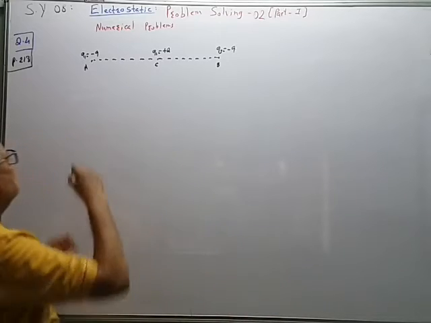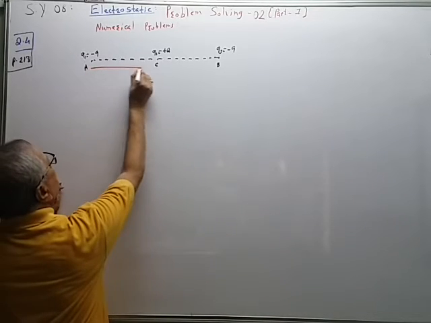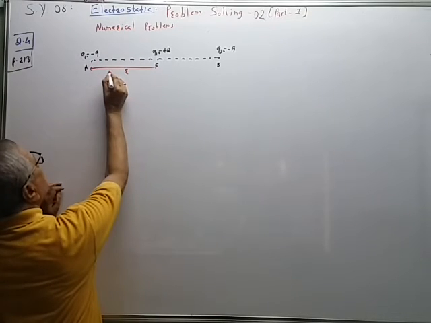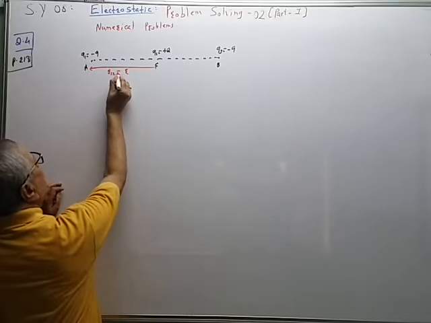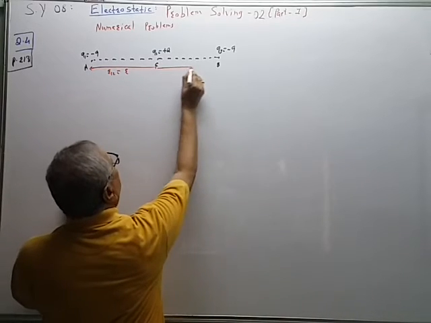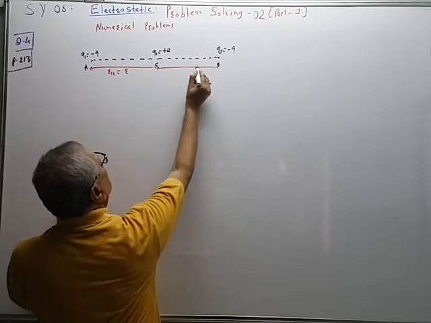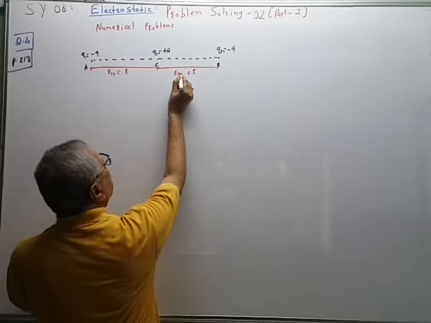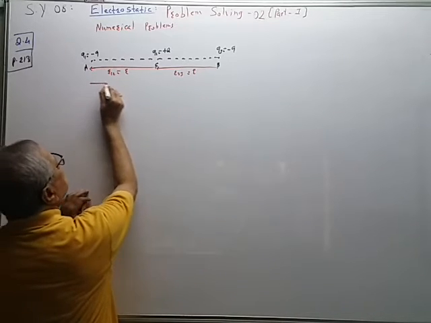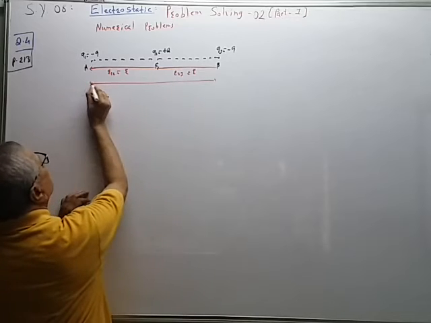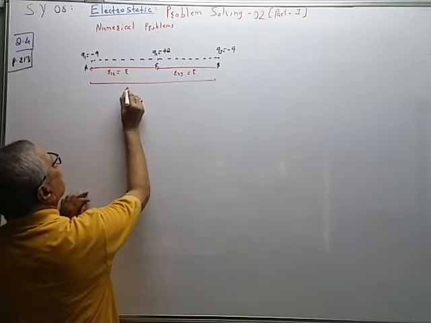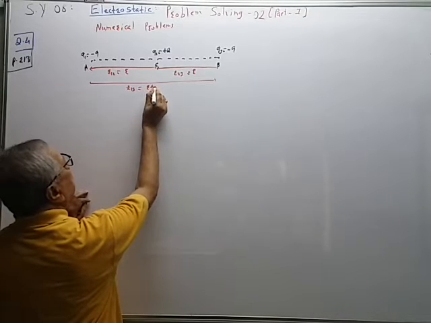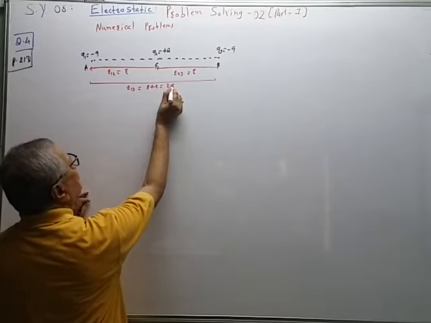Now this distance is r. So this is the distance between q1 and q2. So we will denote it by r12 as usual. This distance is also r. This is the distance between q2 and q3. Therefore, we will use the suffix r23. And this distance is between q1 and q3, so it is denoted by r13 and it is equal to r plus r, that is equal to 2 times r.